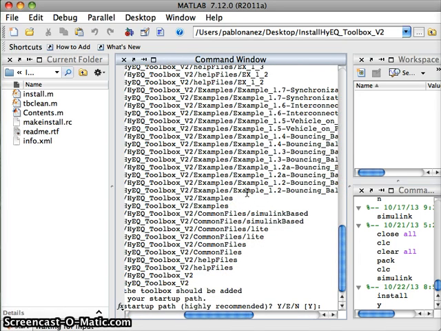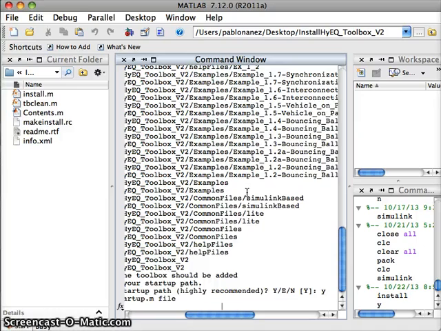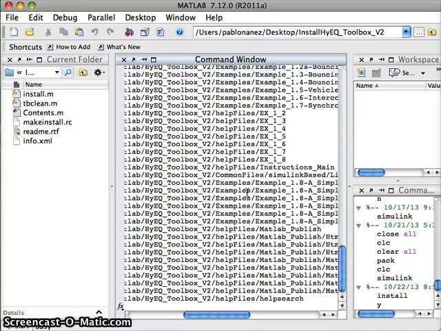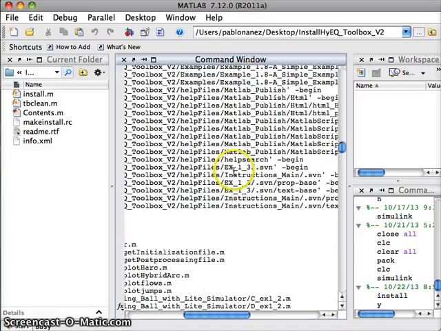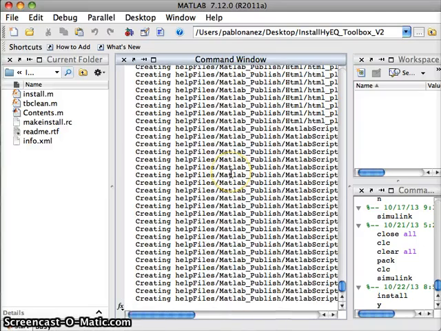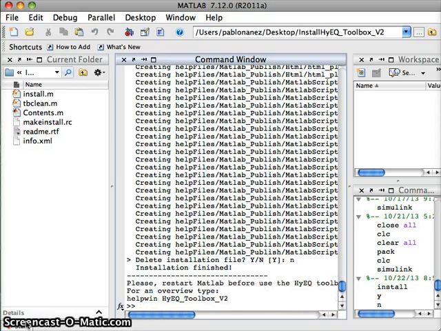To the question to add the folders to the MATLAB path, please answer yes. And wait for the installation to complete. Now restart MATLAB.